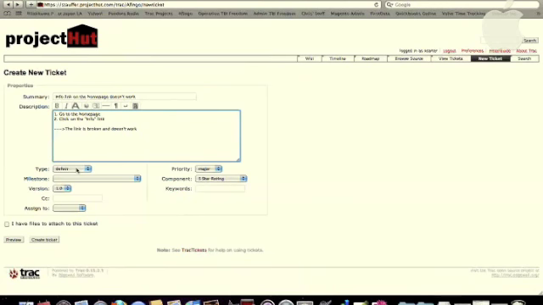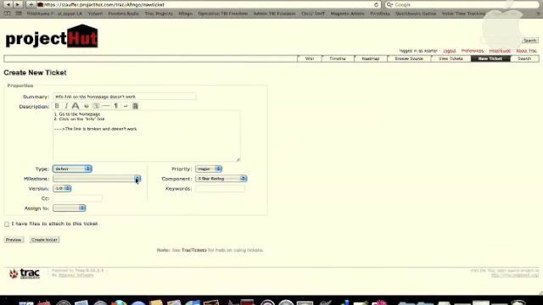Once you've entered that information, you're going to select your type. This one is a defect. You also may need to enter an enhancement or a task. An enhancement is a feature request that was not covered in the scope of the current release. A task is something that needs to be completed, i.e., make the home page.